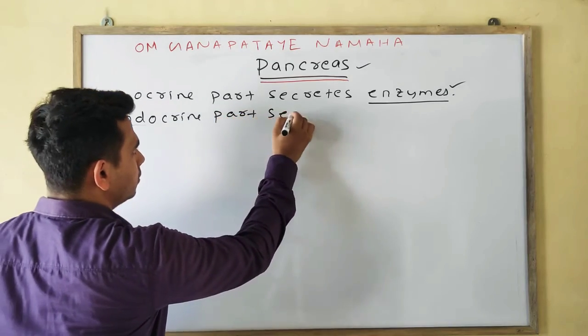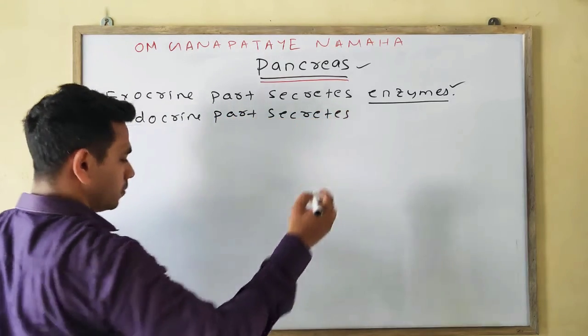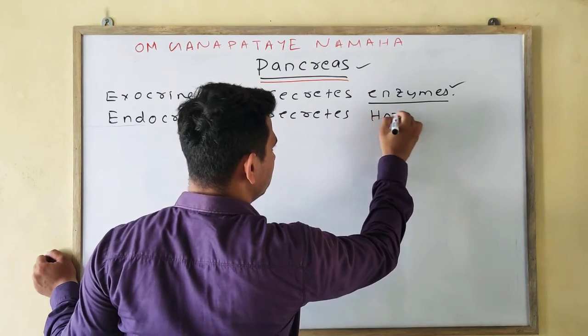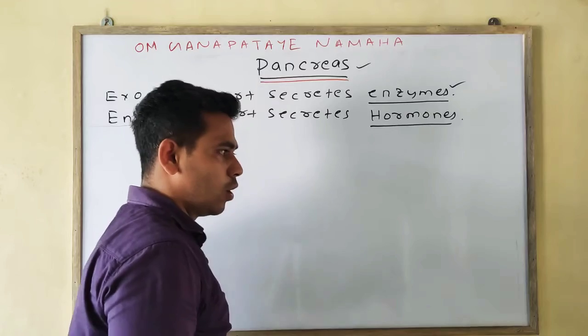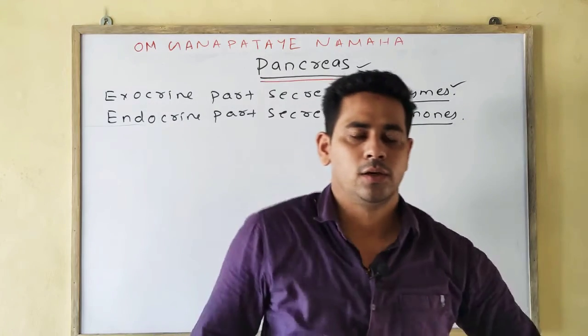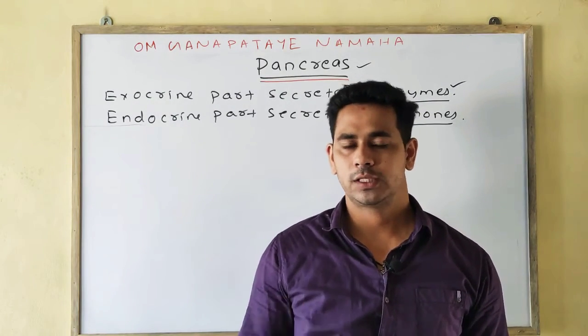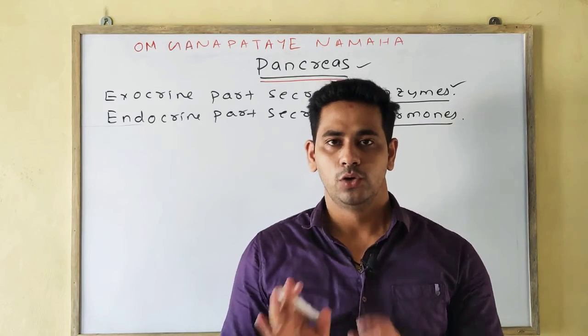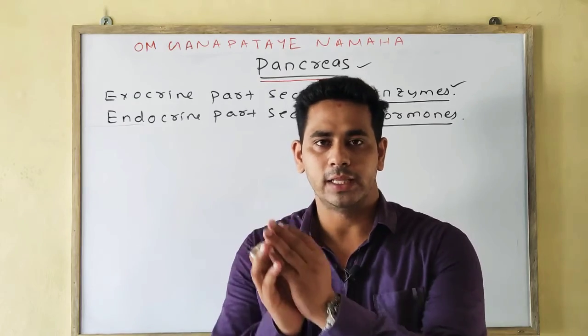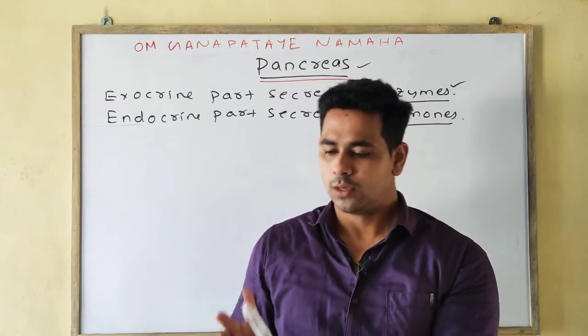whereas the endocrine part secretes hormones. What are hormones? Hormones trigger or stimulate various organs to perform their function, or act as a messenger to trigger or stimulate something to perform its function.